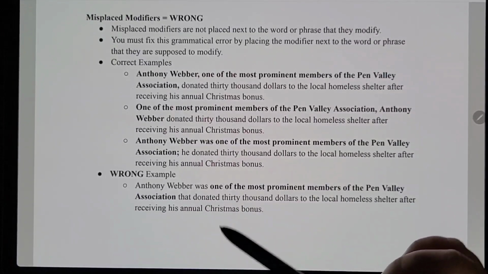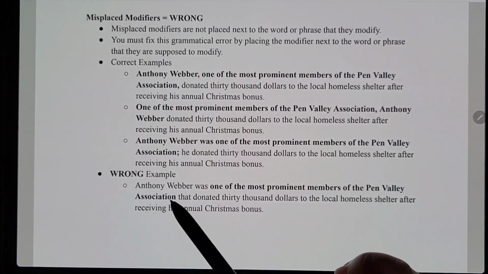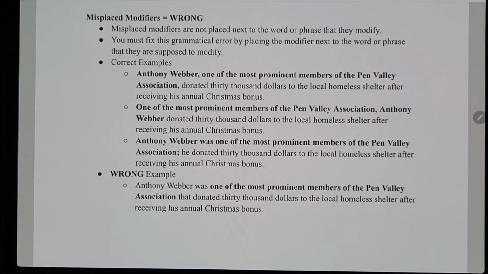So let's say that for this wrong example we said, Anthony Weber was one of the most prominent members of the Penn Valley Association that donated $30,000 to the local homeless shelter after receiving his annual Christmas bonus. Let's say Anthony Weber was the only one that donated $30,000 to the local homeless shelter, and he just happens to be one of the most prominent members of the Penn Valley Association.